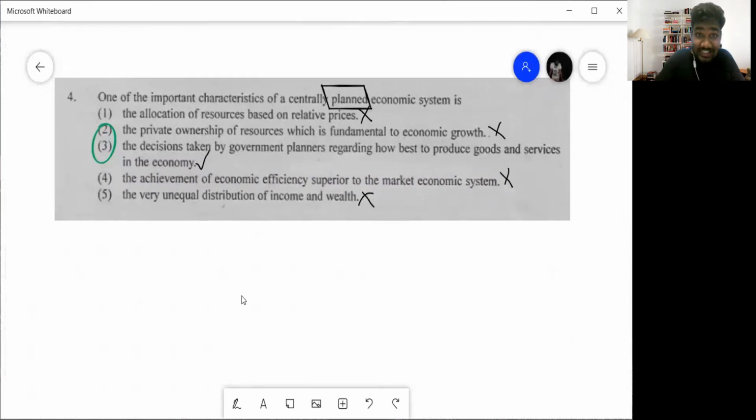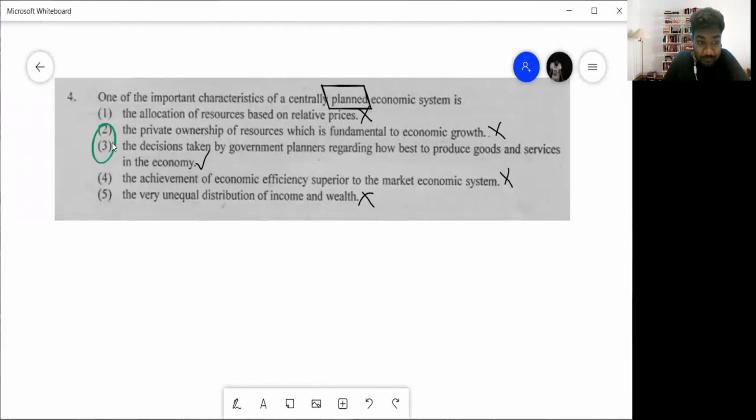Then we'll get into question number 4. Can you see here? In the previous 2 papers, they asked about a market economy, what is a characteristic and so on. Now, here, they're asking you a characteristic of a centrally planned economic system. What is a centrally planned economic system? Where the government controls things, where things are owned by the public sector. Allocation of resources based on relative prices? No, that happens in the market economy, the price mechanism. Private ownership of resources? Again, no, that's a market economy. So the answer is number 3, guys.